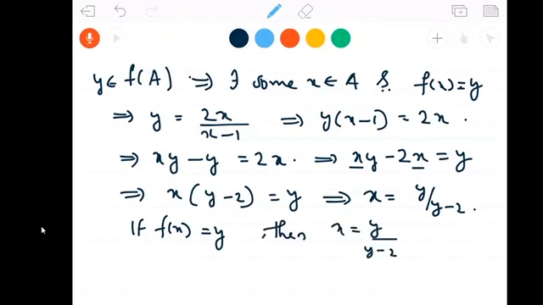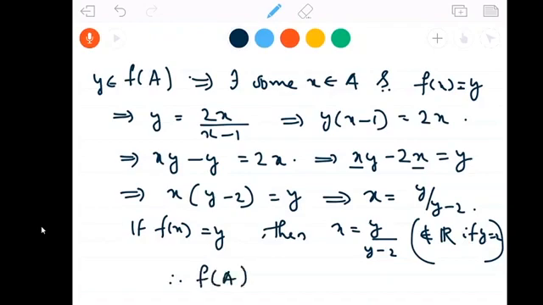But y by y minus 2 is not a real number, this is not in R if y is equal to 2. So y cannot be equal to 2. So in the range there should not be 2. 2 should not be in the range of f. Therefore, the range of f, or f of A, is the set of all real numbers minus 2. Okay. Now, we may move on to the next problem.